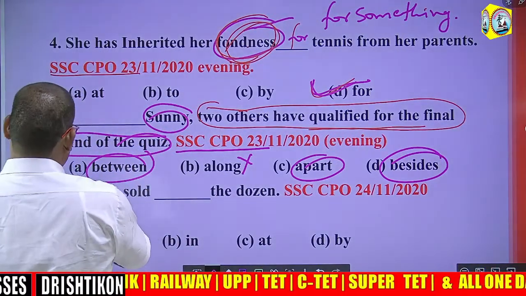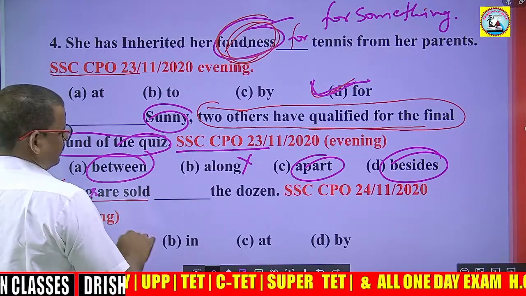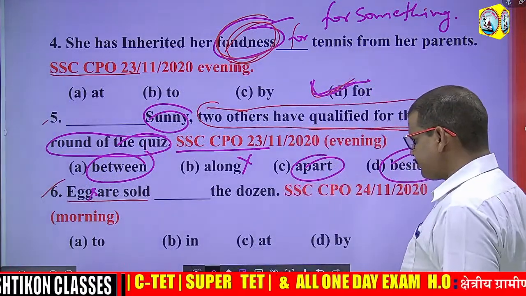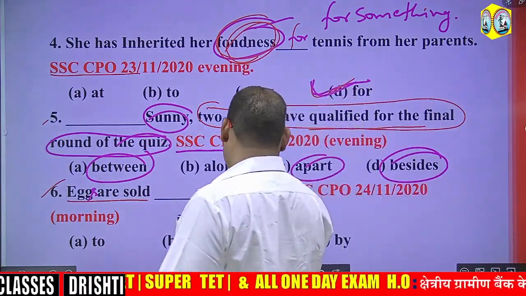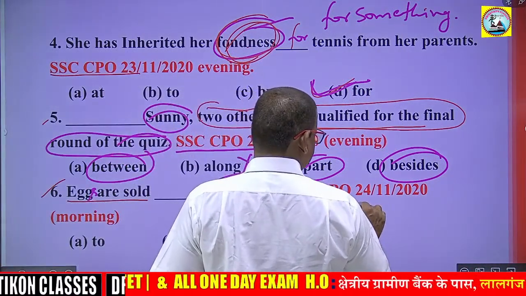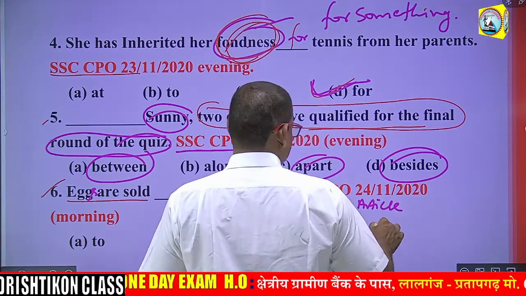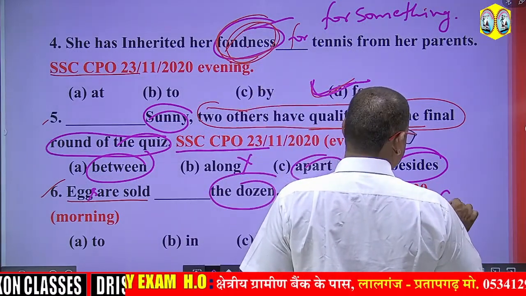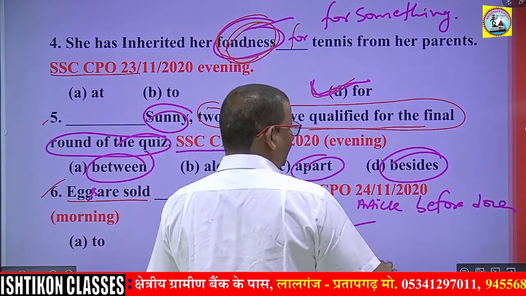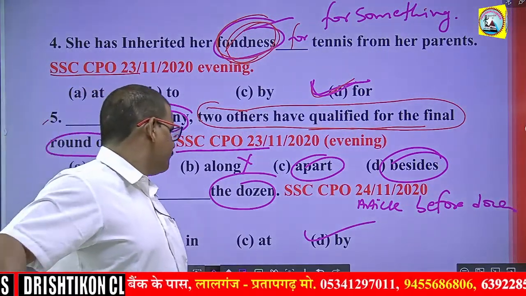Another question. Eggs are sold by the dozen. When something is sold by the dozen, if we use an article before dozen, then the preposition by will always follow.